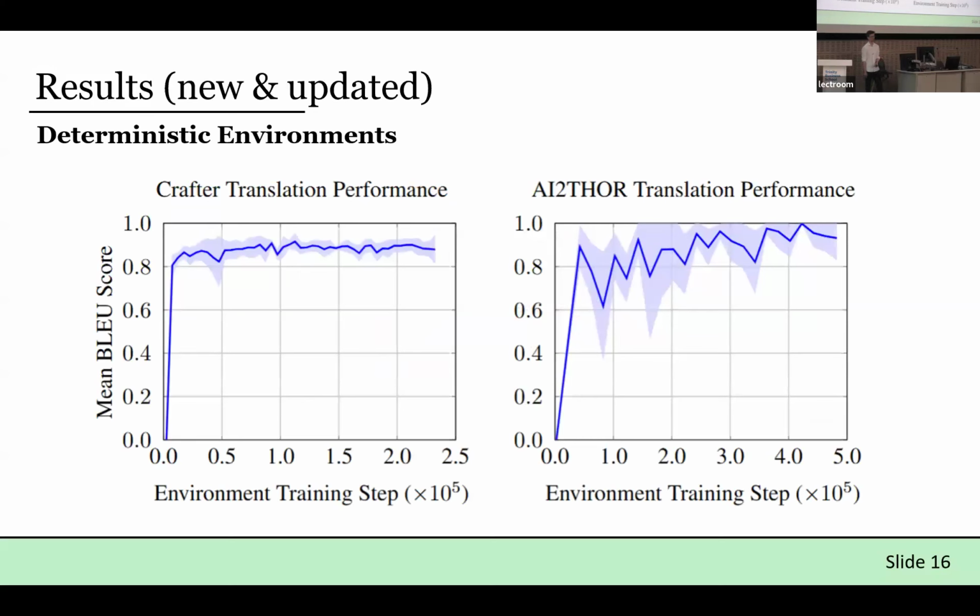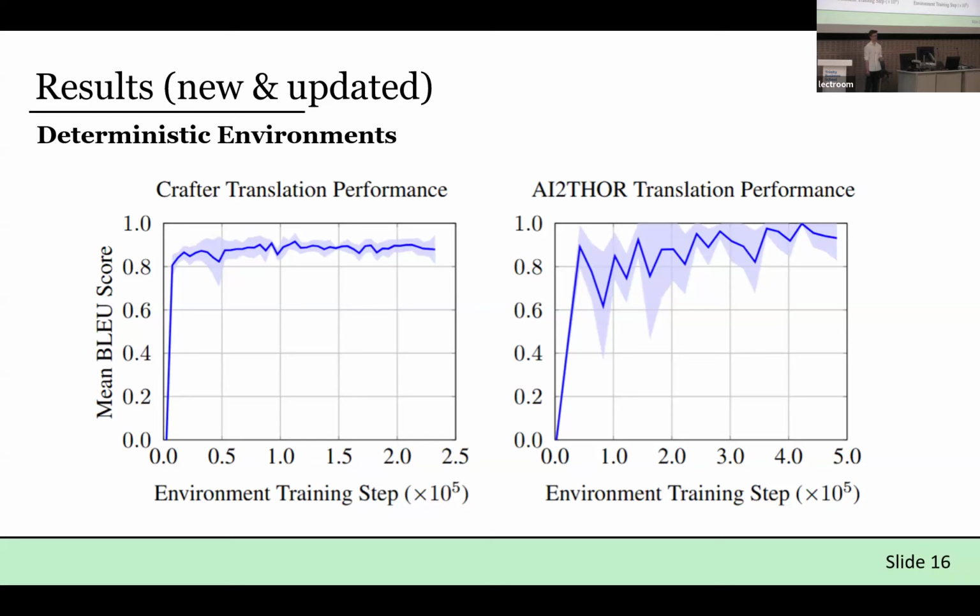Okay, on to some results. These are updated since our abstract, but this is a measure of our translation performance. On the y-axis, this is essentially a measure of whether what the agent says it will do is what it actually does, where a value of 1 means 100% yes, and a value of 0 is completely not. And as you can see across 2 environments, we converge to relatively high levels of similarity. In other words, what the agent says it will do corresponds very closely to what it actually does.